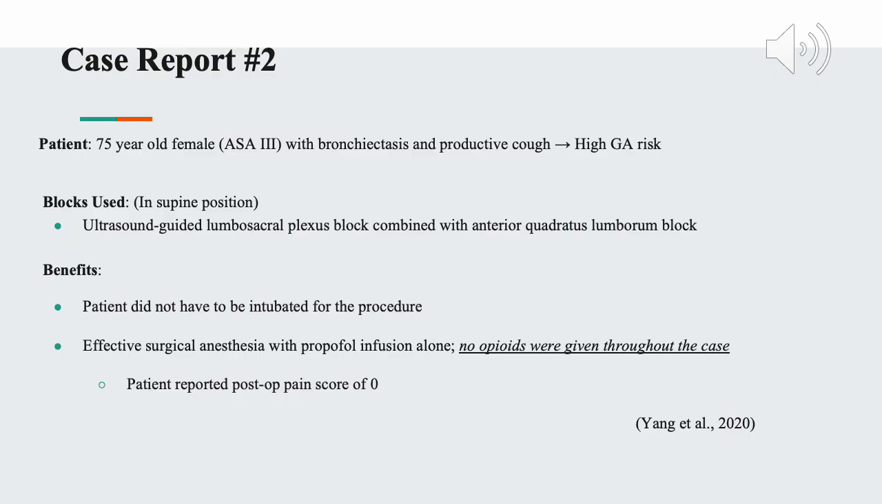So just like with the last case, this patient also did not have to be intubated. They were also managed just on a nasal cannula with a propofol infusion. She as well did not receive any opioids throughout the case, and then she had a post-op pain score of 0 in the PACU.